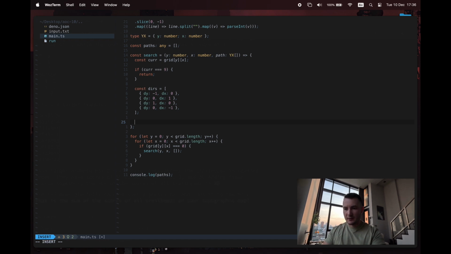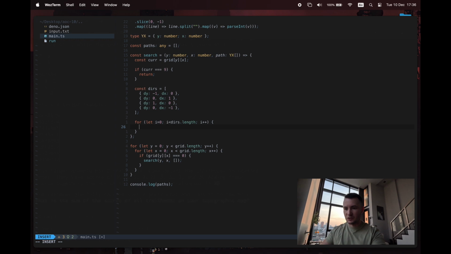How do we go off in all directions? We need to loop through those directions. Again, doing this very imperatively, dirs.length, i++. So now we can access each dir i. Let's calculate a new y and a new x.